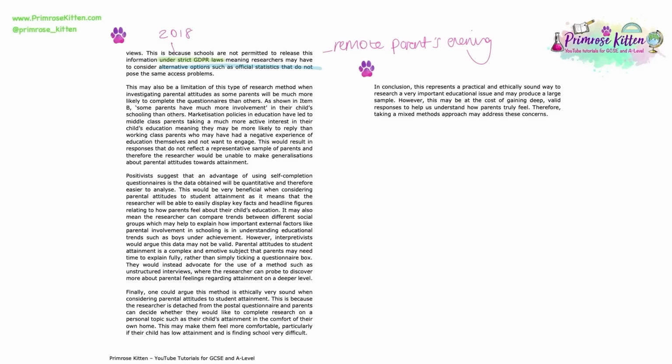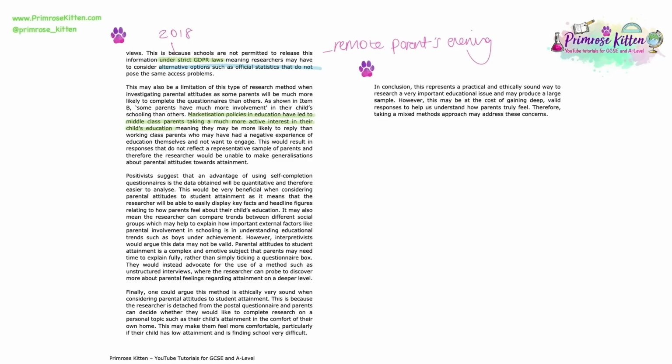And this paragraph here is another great example of how you might use the same idea in several of these methods in context questions, but just make sure you make it specific to the context that you are given. So here we are arguing that those marketisation policies that we have learnt about within the education topic, such as the introduction of league tables or free schools, have led to middle-class parents having more of a say or more involvement in their child's education. And if they have more involvement in their child's education, it's very likely they are going to be more eager to complete a questionnaire regarding that.